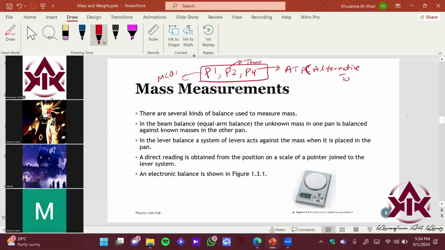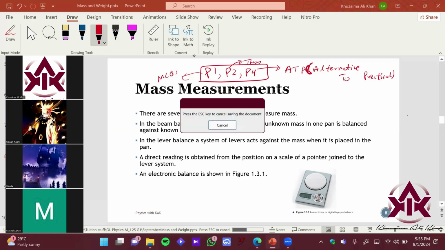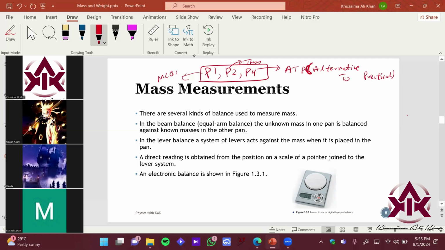Alternative to practical. Can anyone tell me how can we measure mass? Okay, practically, experimentally. I guess you might have seen in your labs what instruments you have. You might have seen some videos online. Let's imagine you went to the sabzi wala, you know they basically use a lever arm, right? They balance one side using a weight, and to counteract the weight they put these tomatoes or onions, whatever you want.